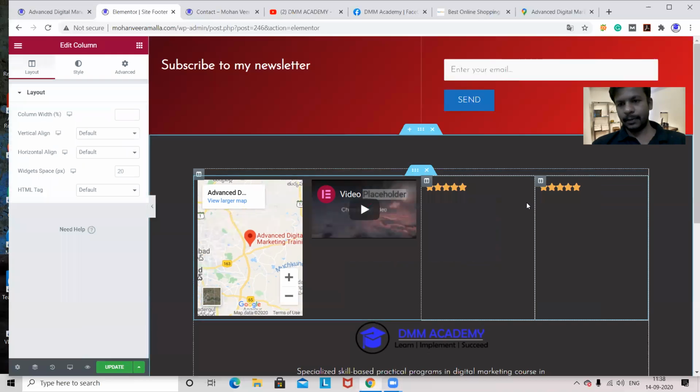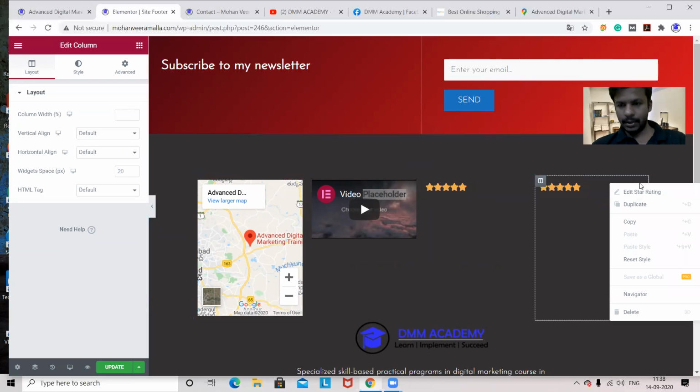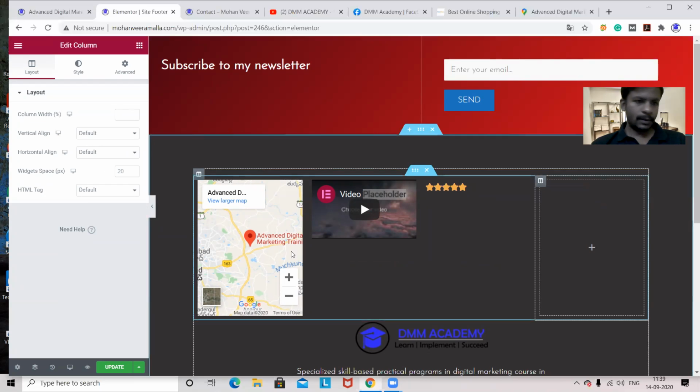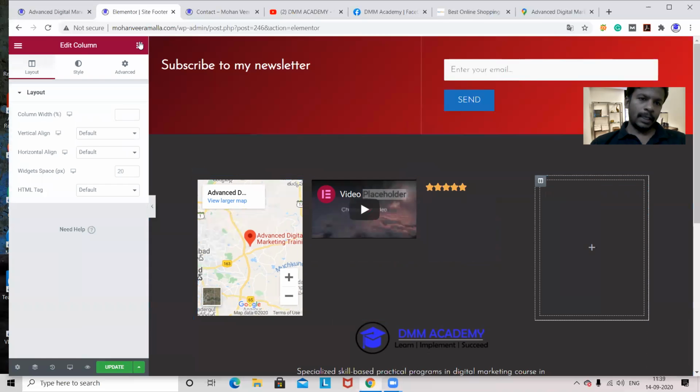Duplicate. Now I got 4 columns. If I want to show a form here, then I can also show it. How to show? I'm deleting this property here. Now I'll go to this Elementor.